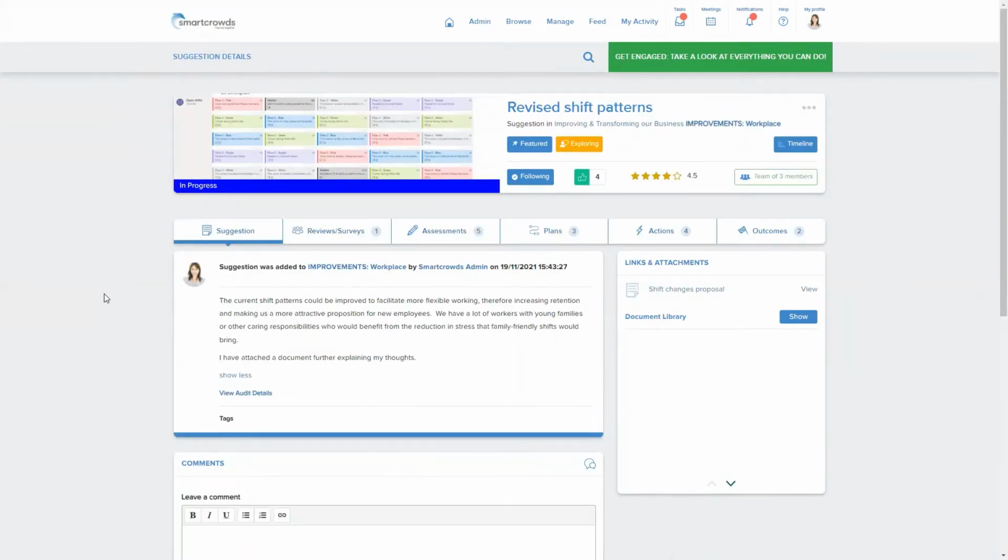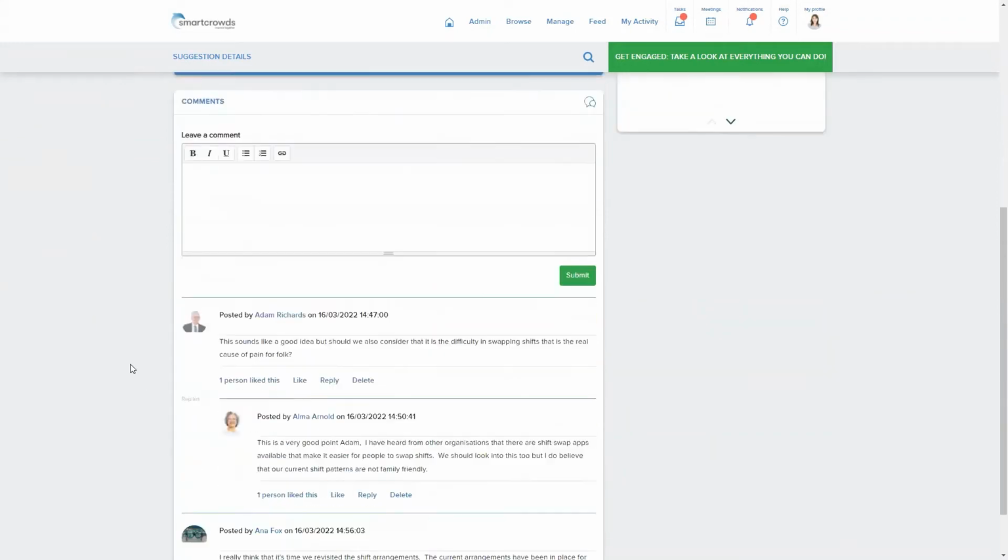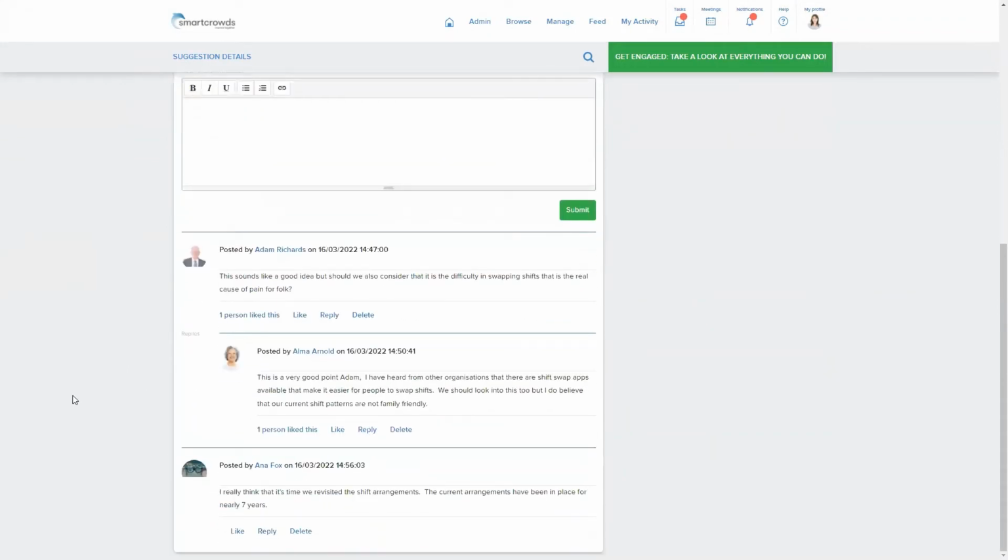Here we see that an idea has been submitted suggesting that the organization should consider altering the shift patterns currently used. We can see that this has received a positive response through thumbs up and star ratings. We can also see that there is some feedback through comments from other crowd members. In fact, this has led to the idea being refined by the introduction of a comment around a shift swapping app.